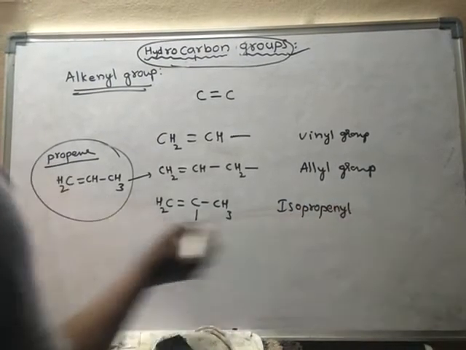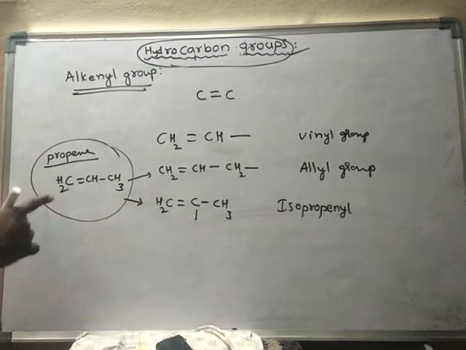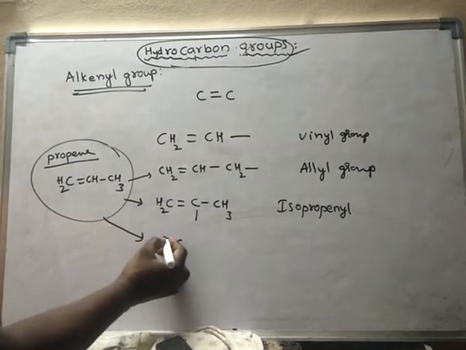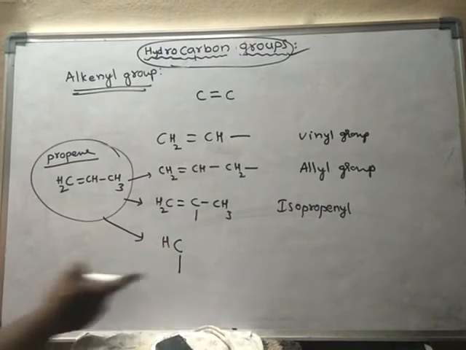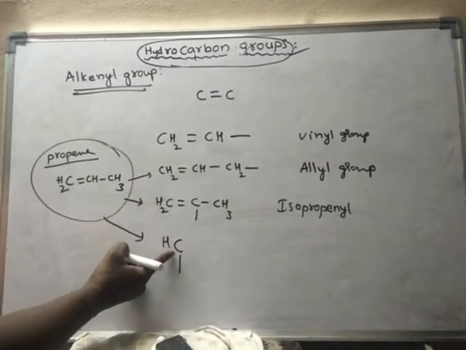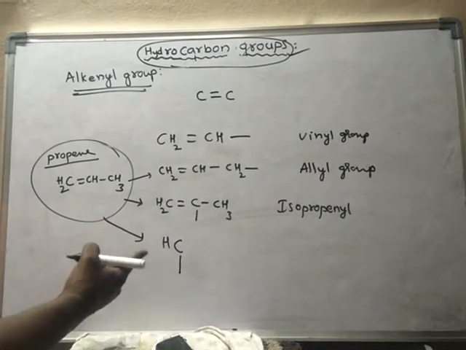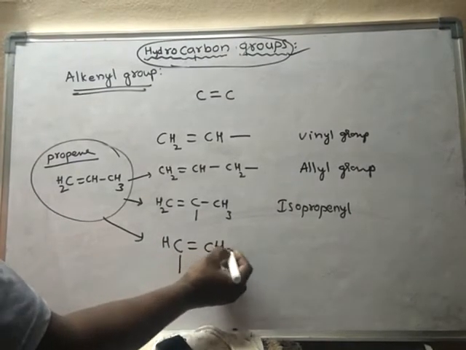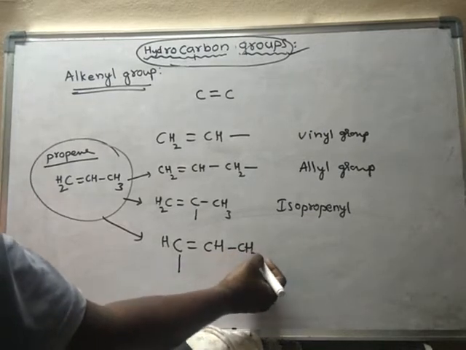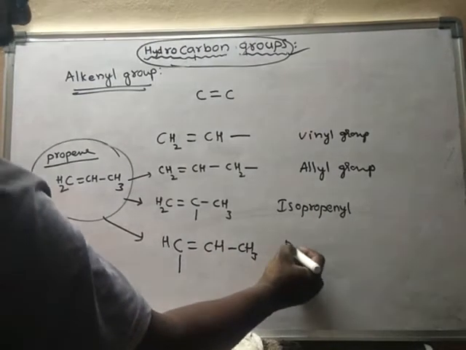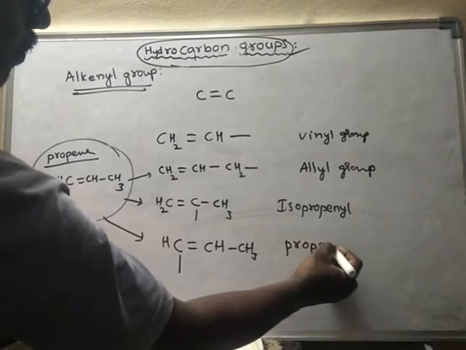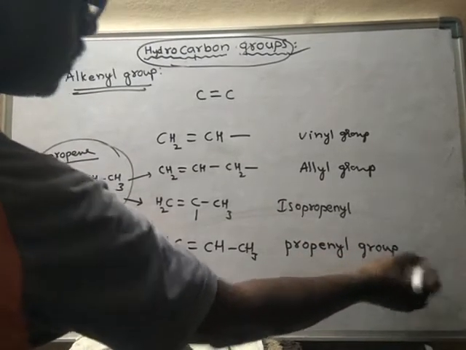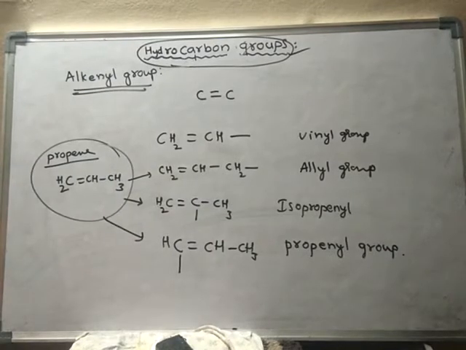Suppose if this hydrogen is removed, one hydrogen is removed, so now this carbon has become monovalent carbon, one empty bond. Then it is said to be propenyl group. It is called as propenyl group. So like this.